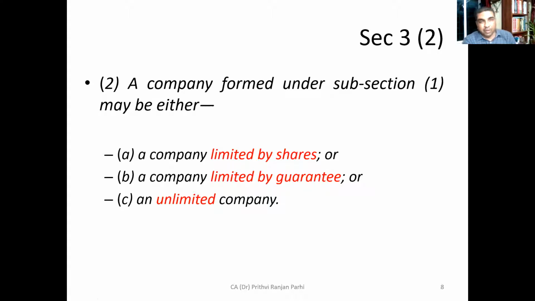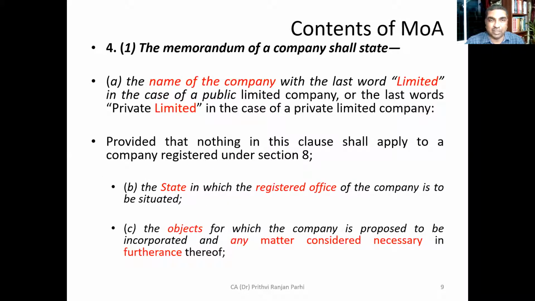We also know the company formed under subsection 1 can be either limited by shares, limited by guarantee, or an unlimited company. And these concepts also need to be specified in the memorandum, whether the company's liability is limited by shares, or it is limited by guarantee, or it's an unlimited company. That should also form a part of the memorandum of association.